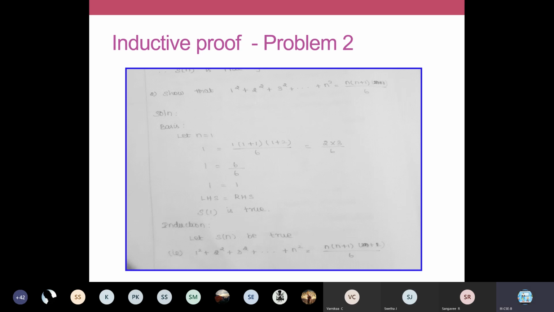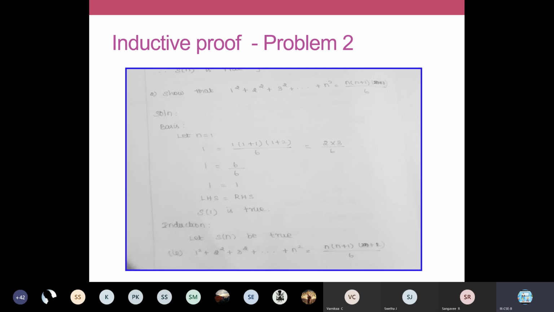This is a textbook example. This question is repeatedly asked in your exam. Many times this question has been asked.